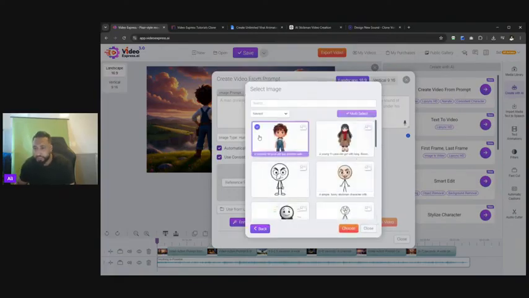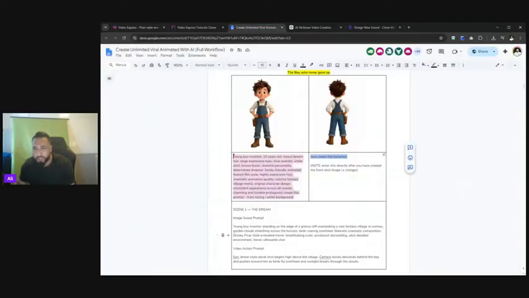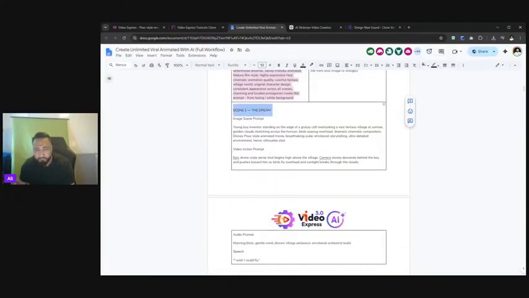Okay, so I'm going to select this young lad, and now a couple of things we need to look at. The image prompt. Yes, we need to go get our image prompt for scene number 1. So we're going to select this. And remember, as I'm going through this entire model, this whole foundation, this workflow will be applicable to all the genres, all the styles.